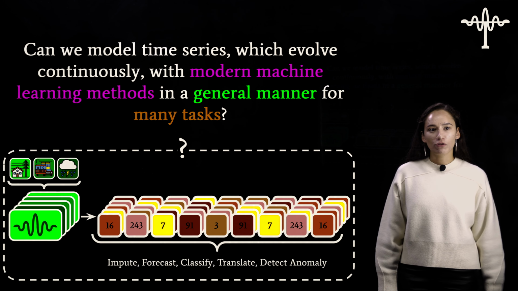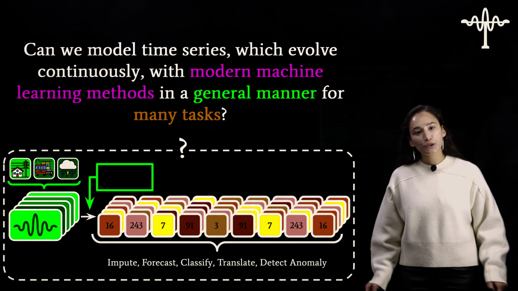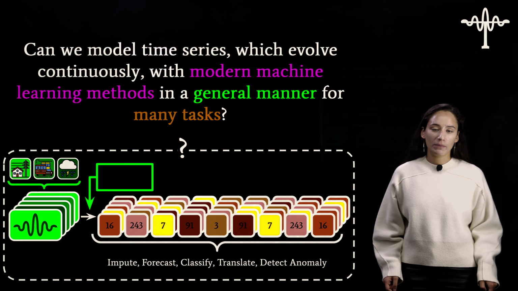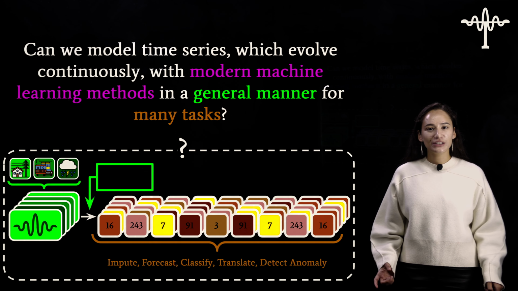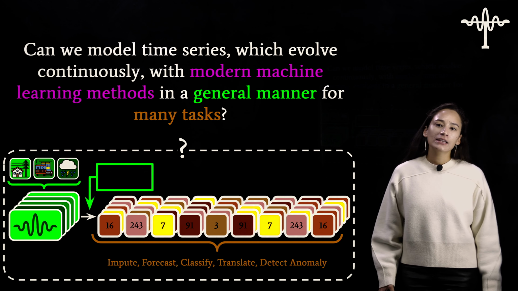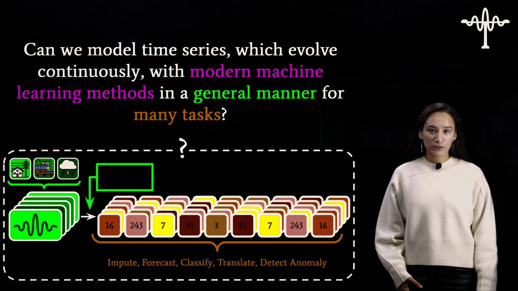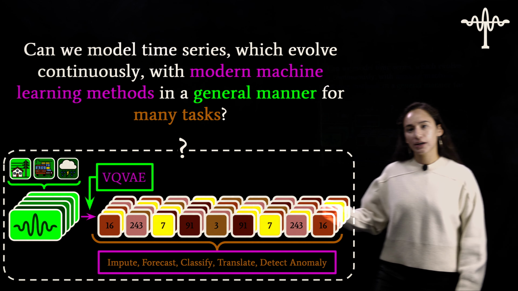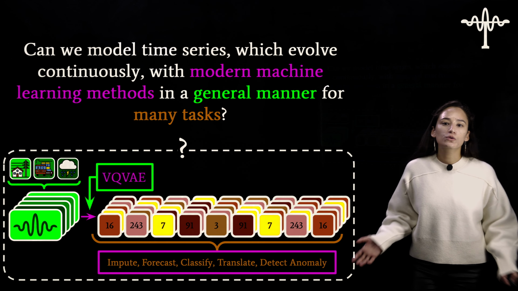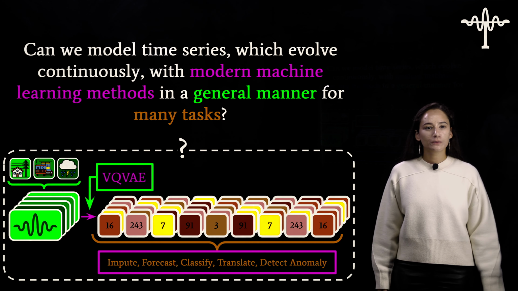Let's start with the general manner. That's going to look like, how do I take all these domains and process them into their time series, and how do I learn a representation in a general manner? When it comes to many tasks, that's pretty self-explanatory. I want to take this representation and learn with many tasks. Finally, when we talk about these modern machine learning methods, the question becomes, how do we learn a representation in a modern way? For that, we're going to be using the VQVAE right here. And then also, how can I model all of these tasks right here using modern methods? Hopefully, this visualization helped fill in any gaps that you have.